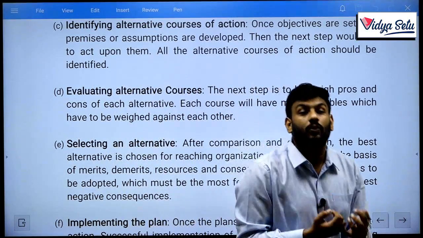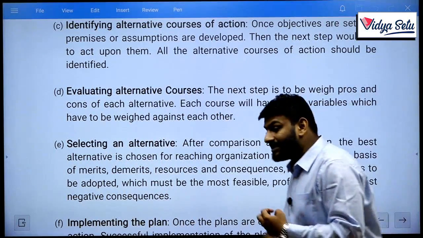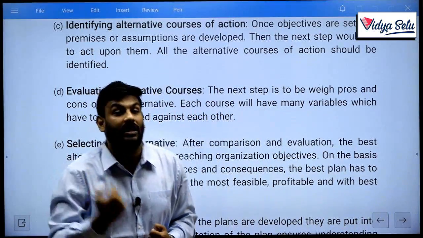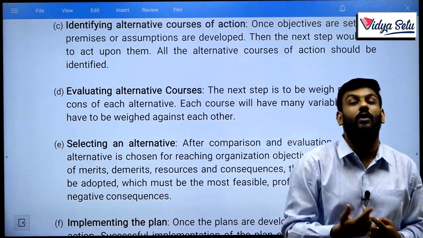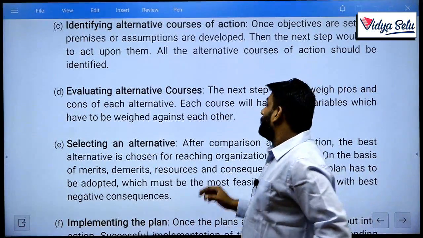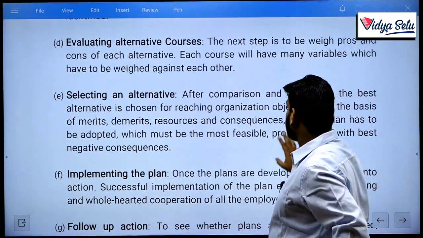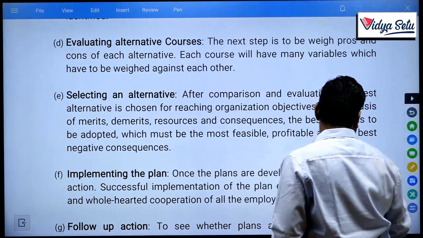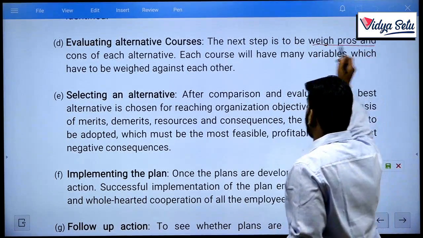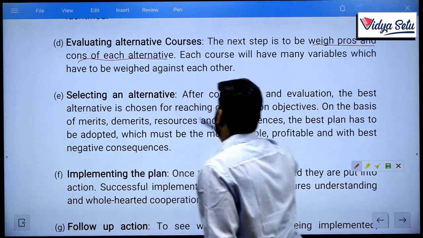So you need to look at all the weaknesses as well as advantages, merits and demerits of each and every alternative. You need to evaluate in that manner only. Check that. Next step is to weigh the pros and cons of each alternative.